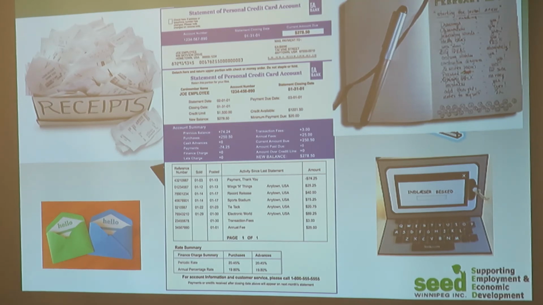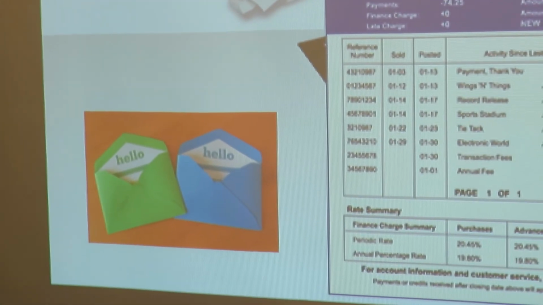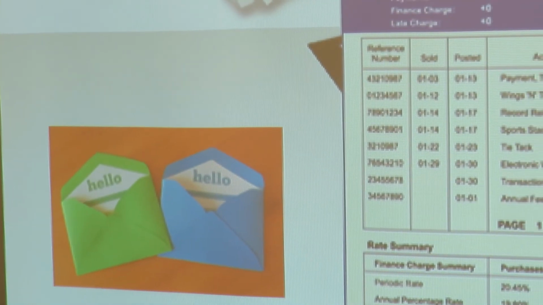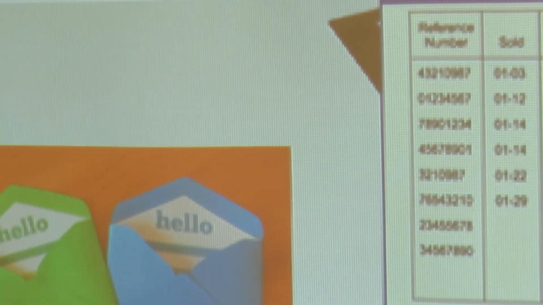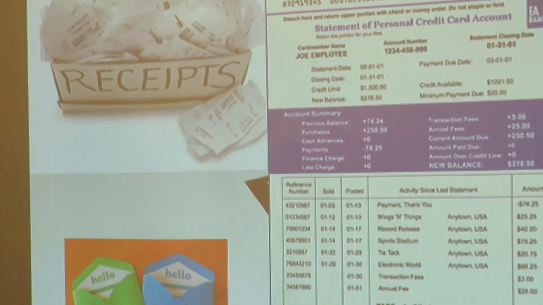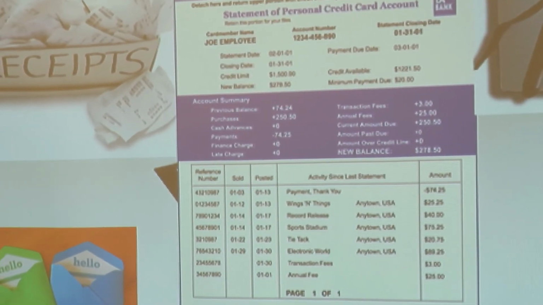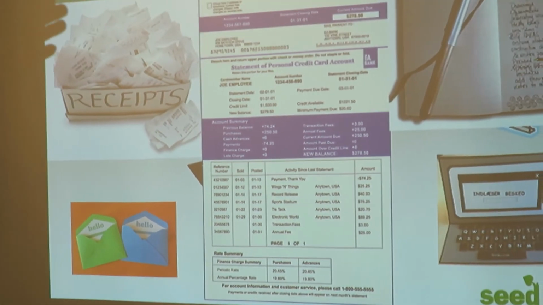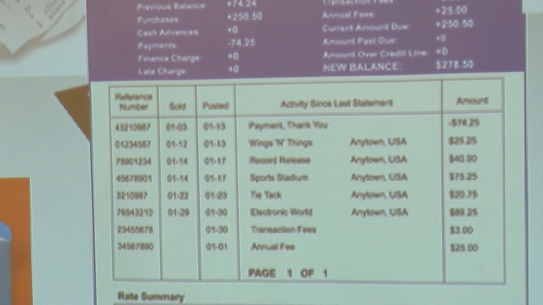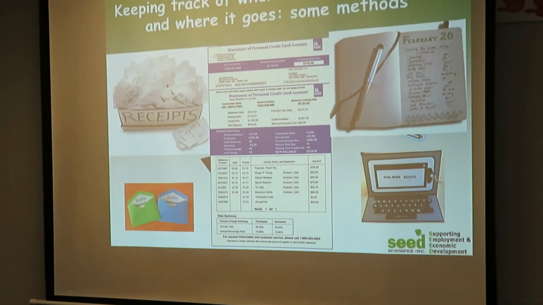Maybe we have an envelope for hydro bills, an envelope for electricity bills, bills for food, and bills for other different types of expenses. Now, how can we make a list? I said that we can put receipts in categories, and then we can know the total amount for each category.